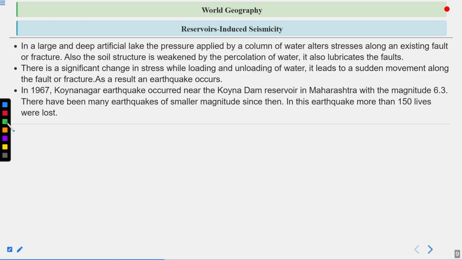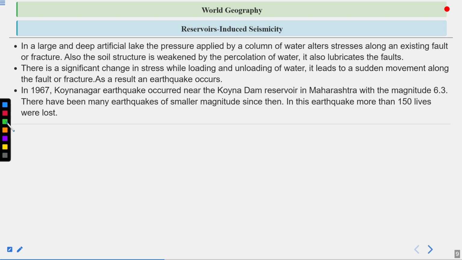In 1967, the Koyana earthquake occurred near the Koyana Dam reservoir in Maharashtra with a magnitude of 6.3. There have been many earthquakes of smaller magnitude since then. In this earthquake, more than 150 lives were lost.